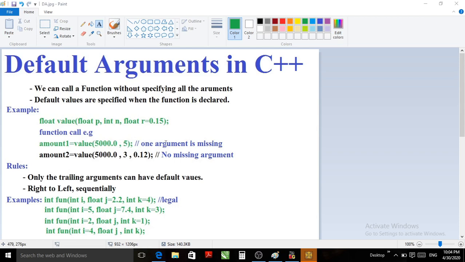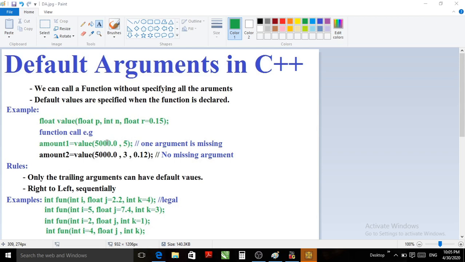See, one argument is missing. I want to call this function value which actually has 3 arguments, but at the time of the function call I am providing only 2 actual arguments. Even though only 2 parameters are given, it is still a legal or valid call for the function value.